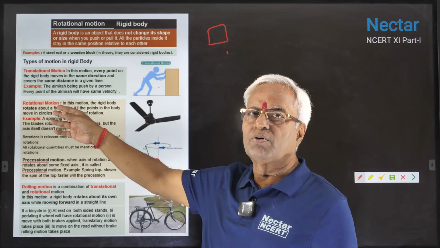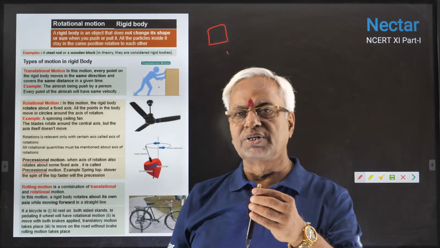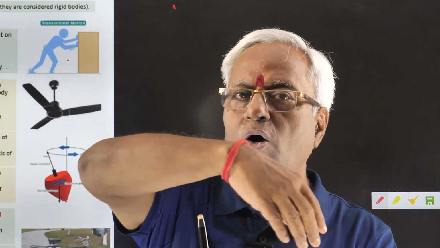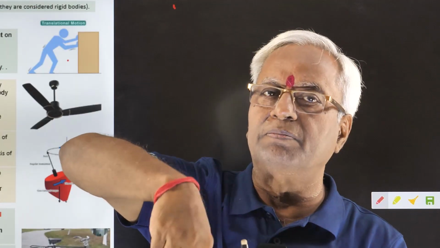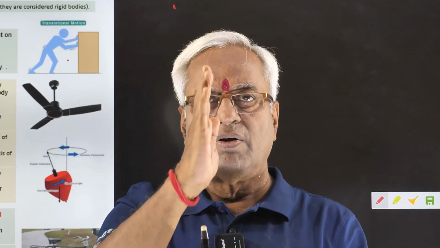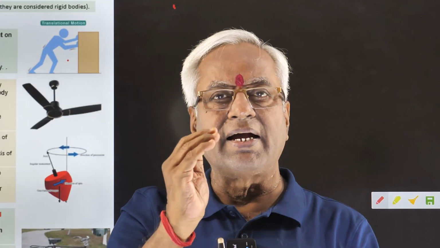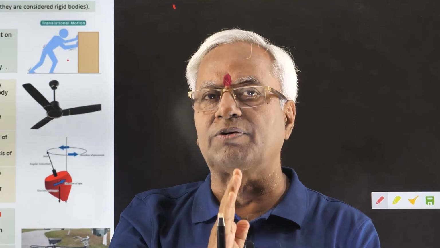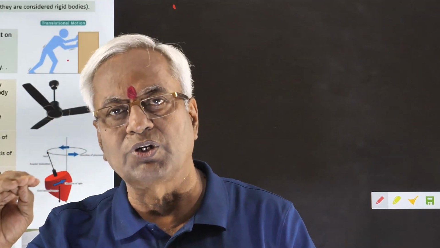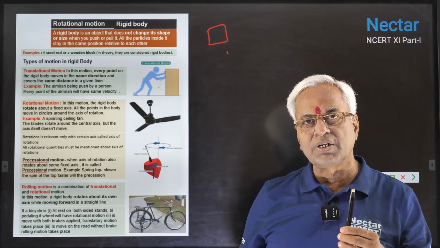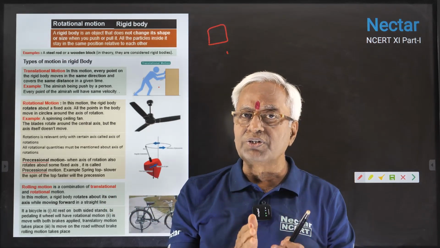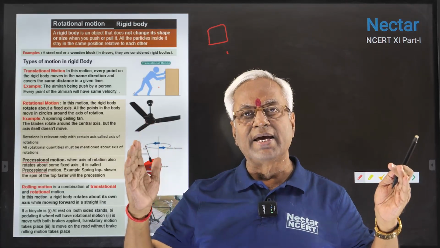The second type of motion is what we call rotational motion. This motion generally takes place around some axis, and in this type of motion, all the particles of the rigid body will complete circular motion in such a manner that the circles executed by all the particles have their centers lying on one particular line, which will now be termed the axis of rotation. Remember, rotation is always defined in terms of the axis of rotation. So rotational quantities are also based on the axis of rotation.